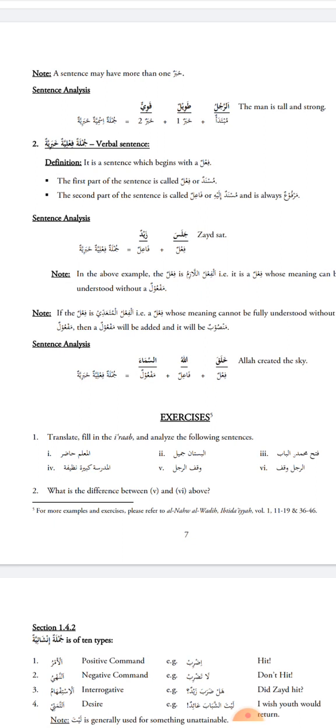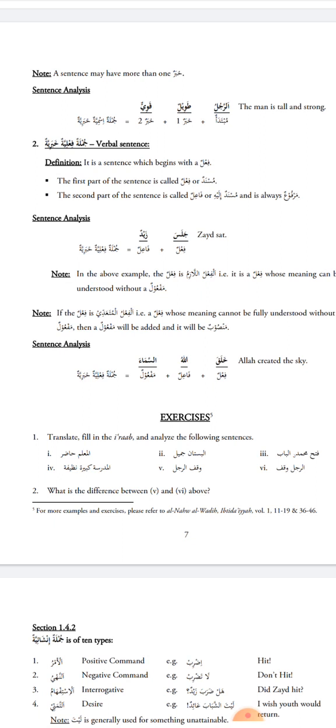And then I mentioned the types of jumlah: jumlah khabariyah and jumlah insha'iyyah. Jumlah means sentence. Jumlah khabariyah is a sentence which gives news to the listener.